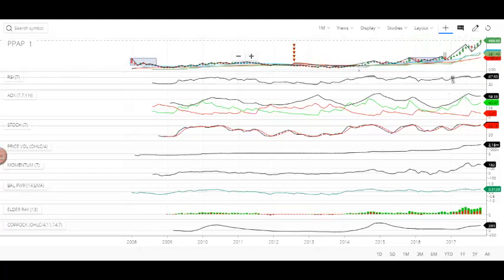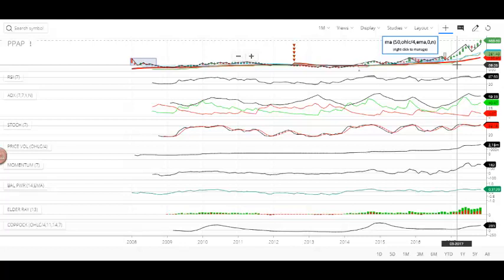Now coming to the analysis, the stock has already crossed its 20 and 50-day moving averages, and it is right now under the influence of positive supertrend mode. Relative strength of the stock is peaking up. It is making a nice slope on top of the 80 line, which is good. And the directional strength is increasing. You can clearly see both positive and negative directional lines are diverging, creating huge space between them, which is directly proportional to the directional strength of the stock.